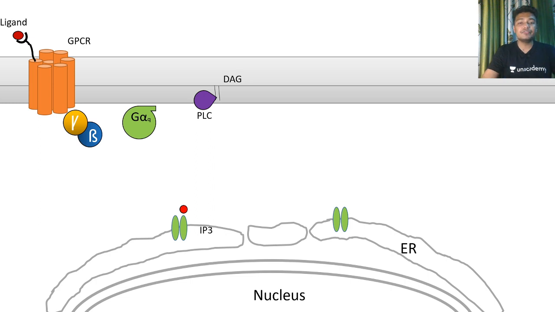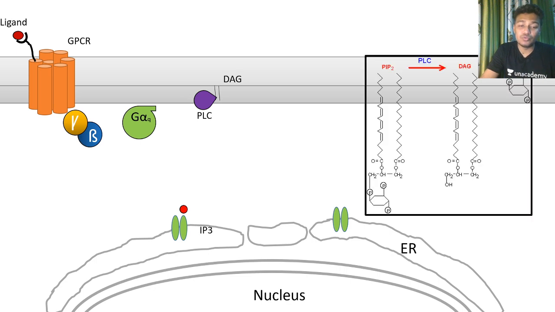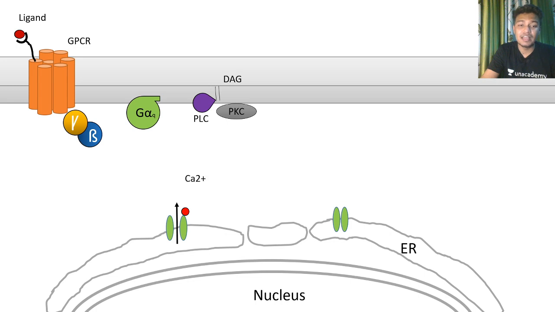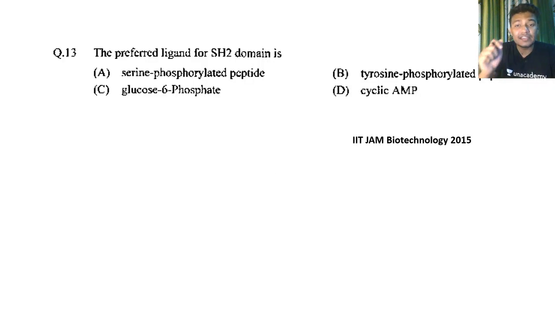Now IP3 is a diffusible substance. It can move and bind to the IP3 receptor, which ultimately leads to influx of calcium into the cytoplasm, and that calcium elevation can activate protein kinase C or other kinases. So this is really important. This particular concept is important.